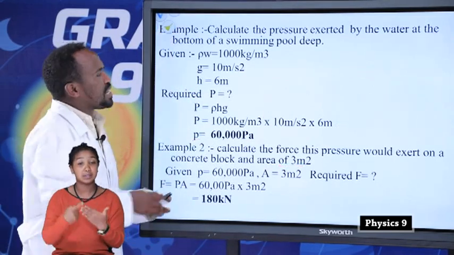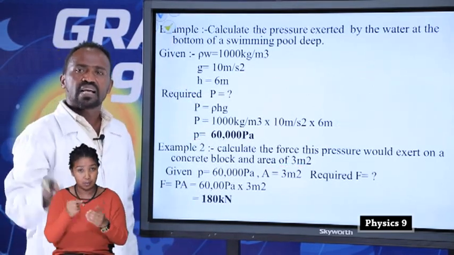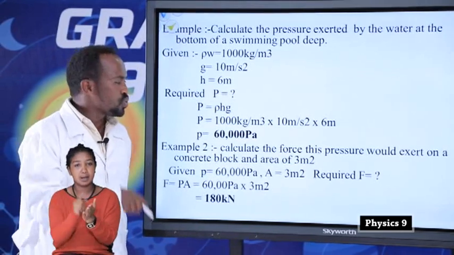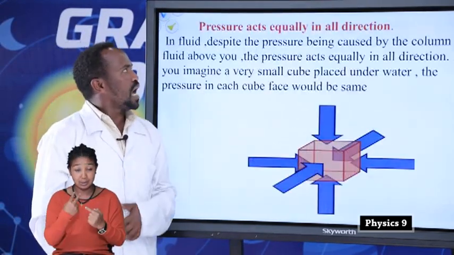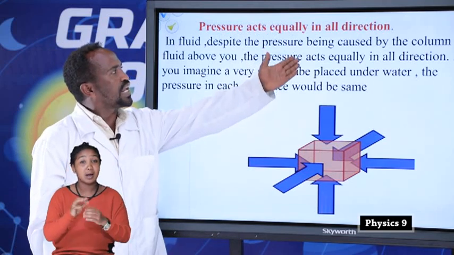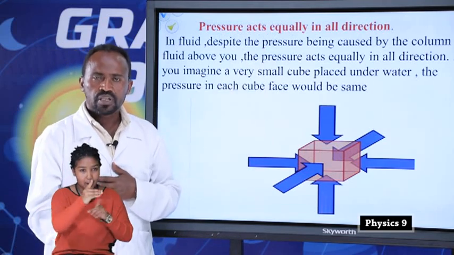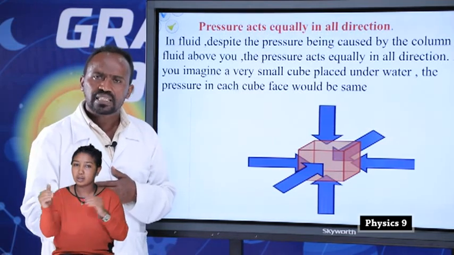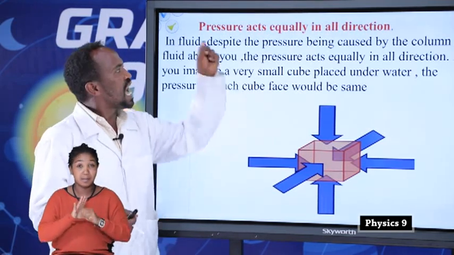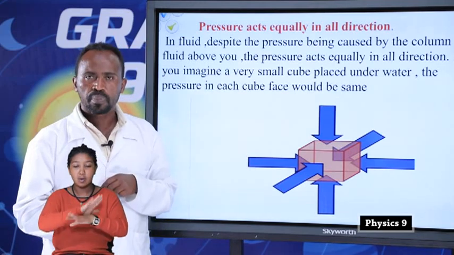So this example is given for you. Please add another example to do or to know more about. Next, we are going to see that pressure acts equally in all directions. Pressure acts equally in all directions. What does it mean when we say pressure acts equally in all directions?